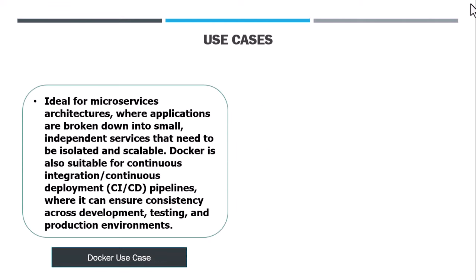Use case. Docker is ideal for microservice architecture, where applications are broken down into small independent services that need to be isolated and scalable. Docker is also suitable for continuous integration and continuous deployment pipelines, where it can ensure consistency across development, testing, and production environments.